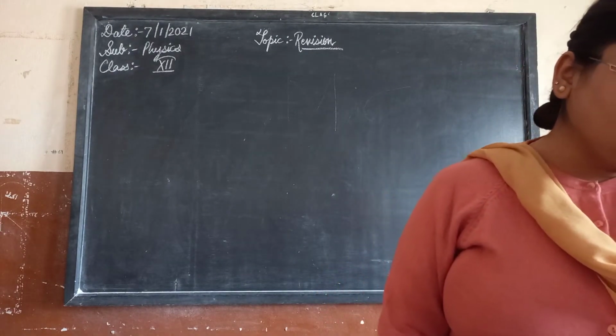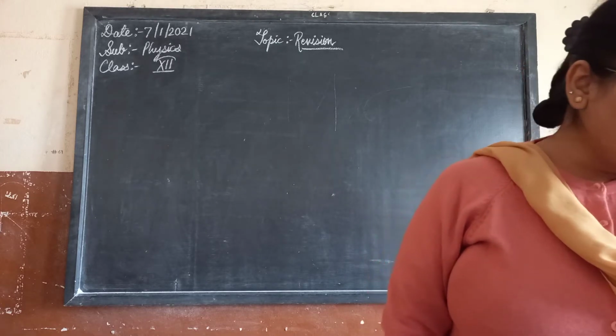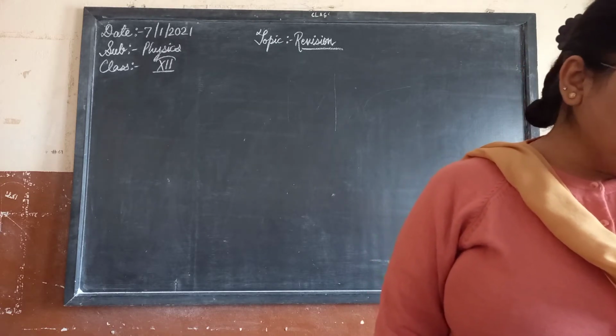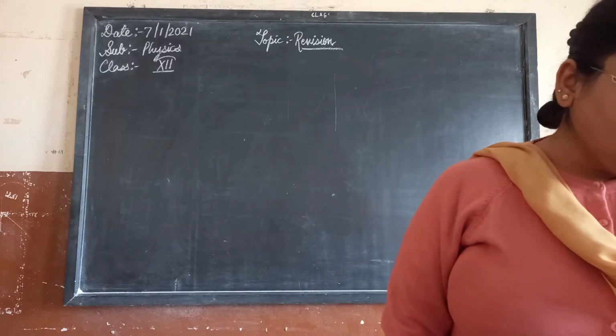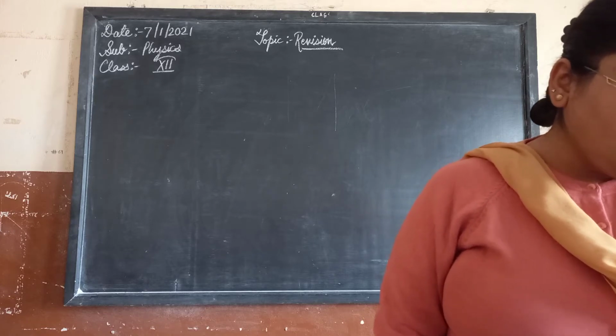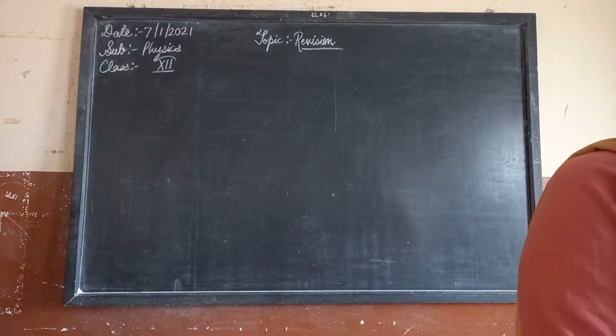De Broglie's comment on Bohr's second postulate is a very important topic to be taken, and we also have the limitations of Bohr's model. Then we have the questions from the next topic, that is nucleus.